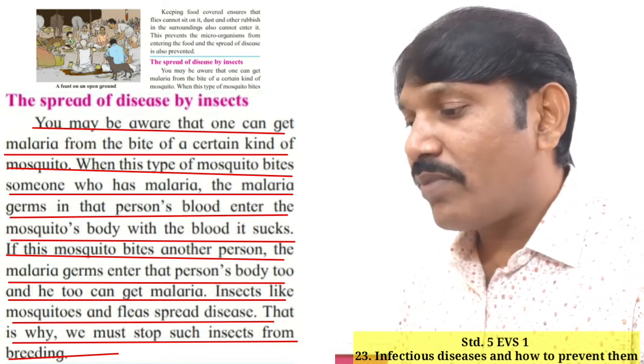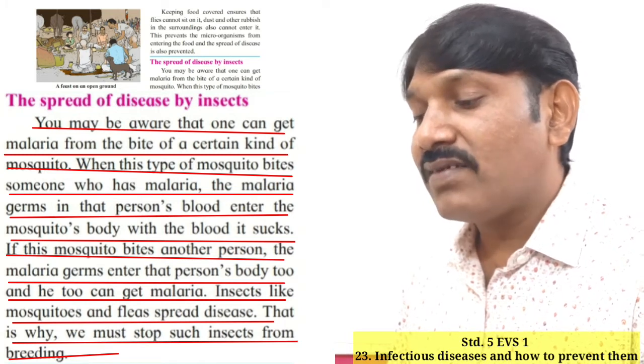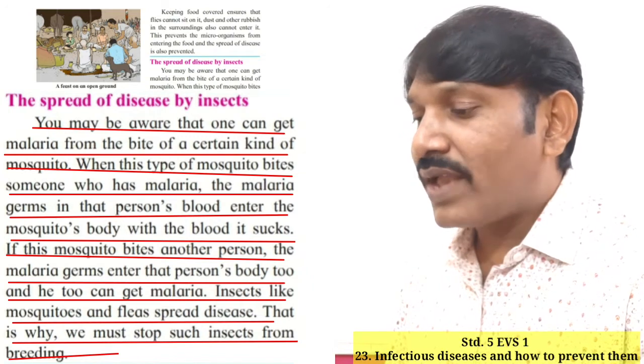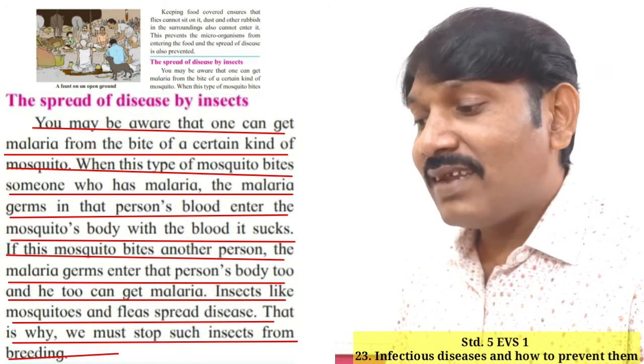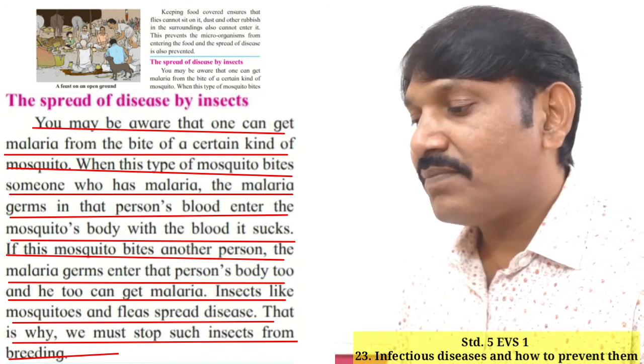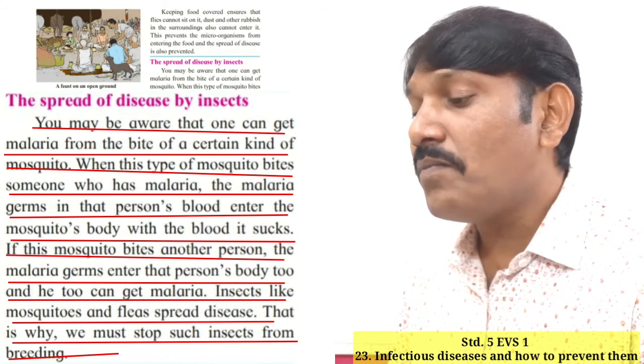If this mosquito bites another person, the malaria germs enter that person's body too, and he too can get malaria. Insects like mosquitoes and fleas spread disease. That is why we must stop such insects from breeding.